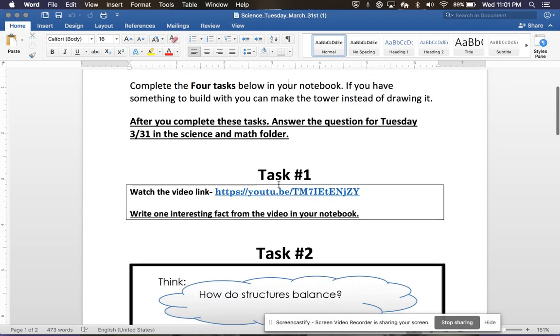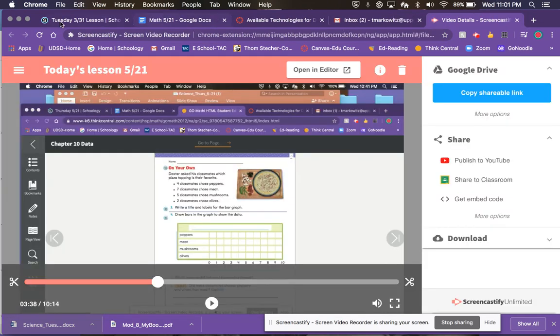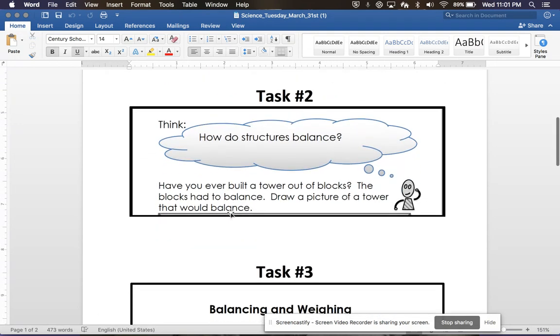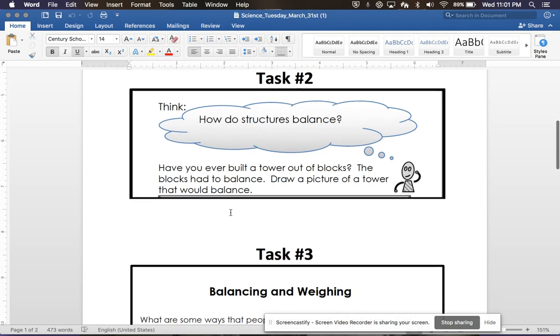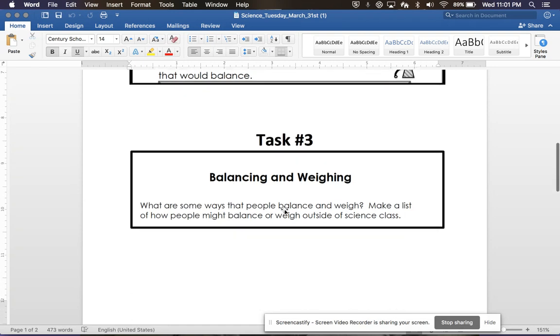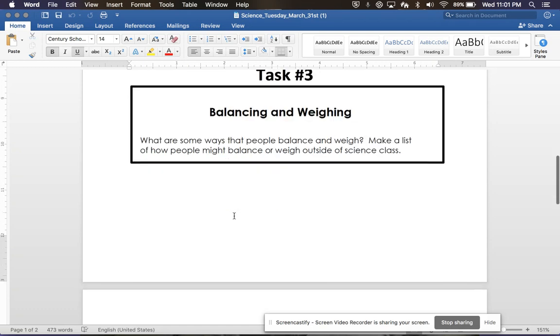Your tasks are here. Click on this video. It'll open up into the link. You'll watch that video for the first part. Then, here it is. Second task, how do structures balance? Have you ever built a tower out of blocks? The blocks had to balance. Draw a picture of a tower that would balance. So in your notebook, draw me a balanced block tower. What are some ways that people can balance and weigh? Make a list of how people might balance or weigh outside of science class.